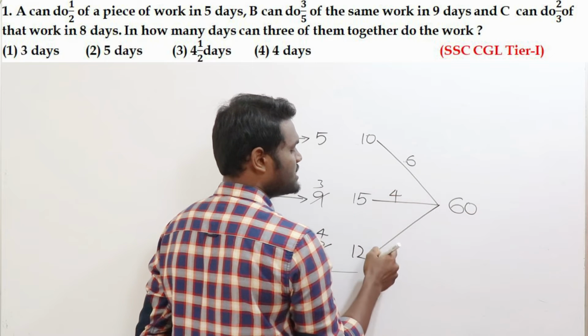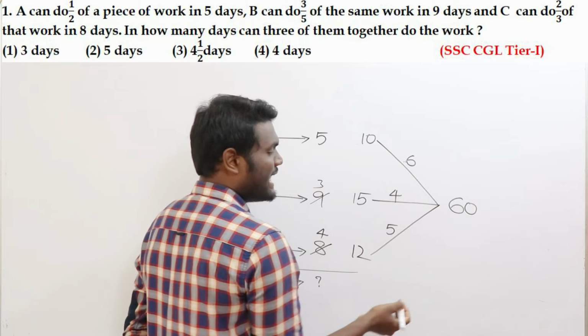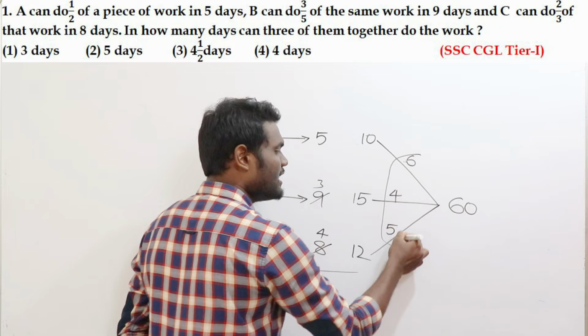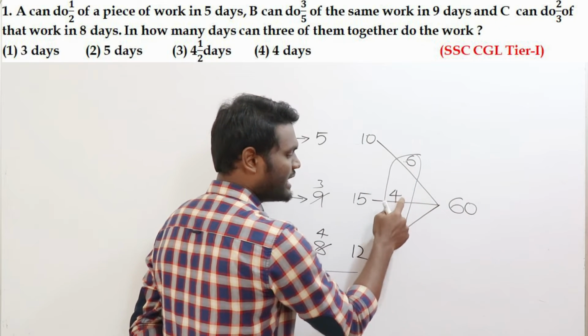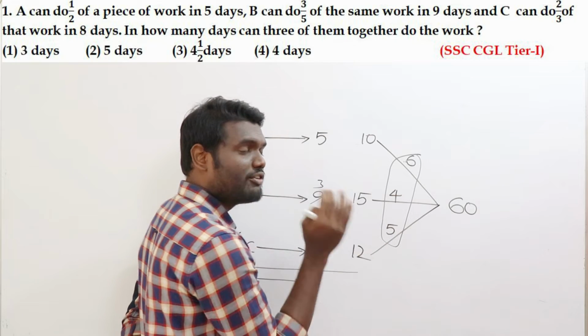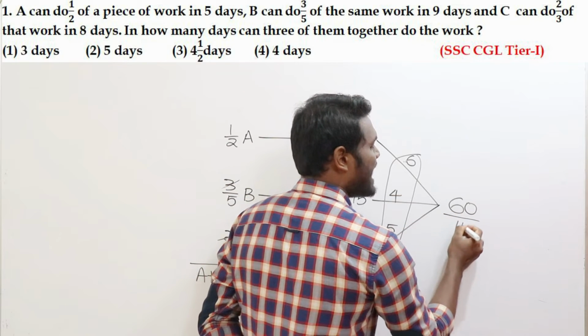4 apples per day. This fellow, how many? 5 apples per day. Now the question is saying that if all 3 of them are going to work together, how many days? If all 3 of them, that means 6 plus 4 is 10, 10 plus 5 is 15. If all 3 of them are going to work, they will eat 15 apples in a day.